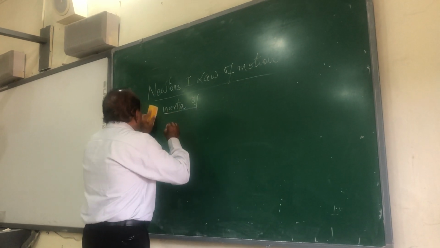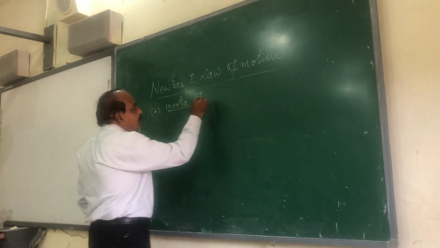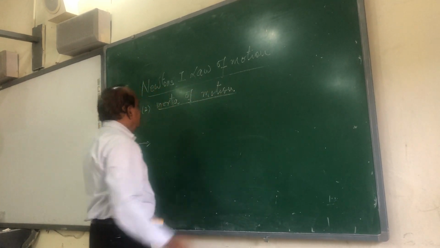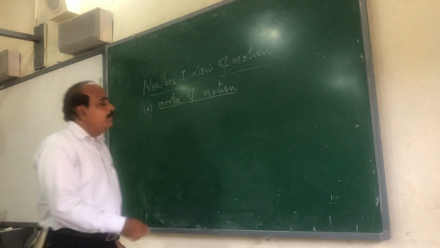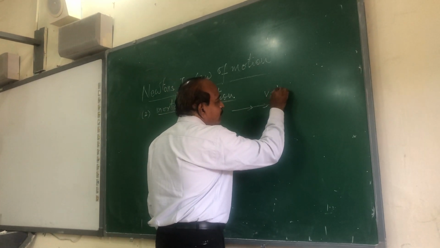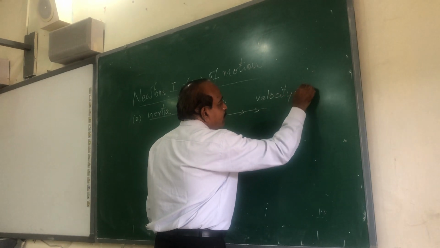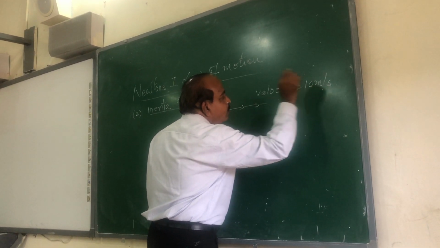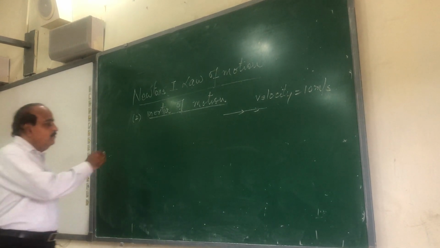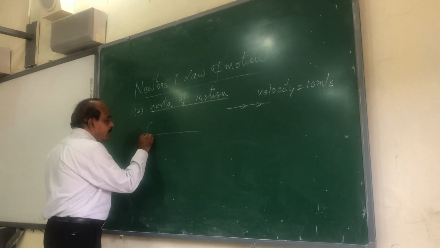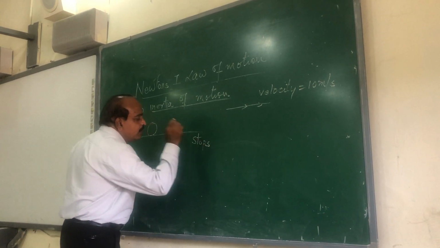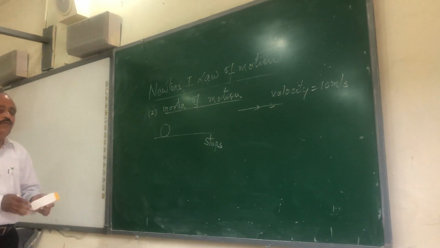The second law or second part of this law is the inertia of motion. Until or unless some external force is applied, a body which is traveling with a certain velocity v, say 10 meters per second, will keep on moving with the same velocity until some external force tries to stop it. For example, if we roll a ball onto the ground, after traveling a certain distance, the ball stops because there is some force which is trying to oppose the motion of the body, and that is of course the force of friction.